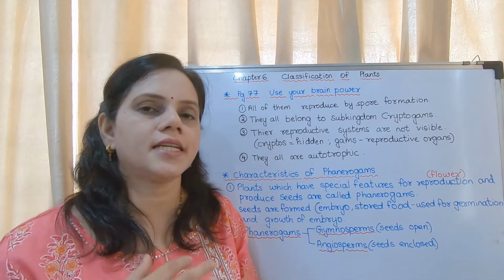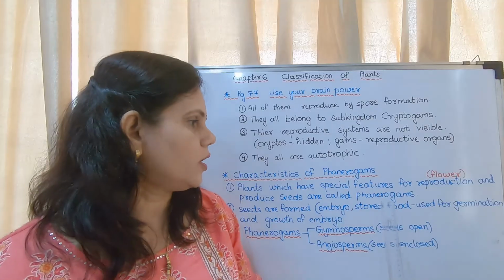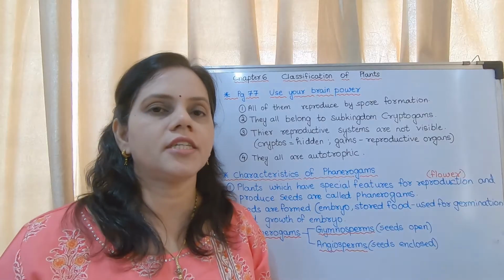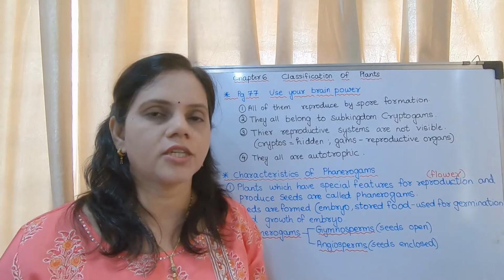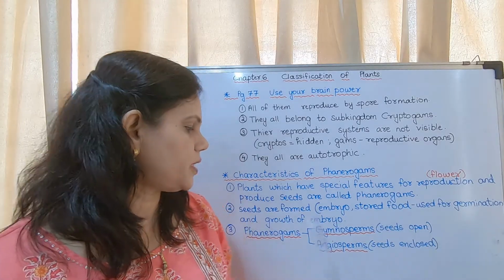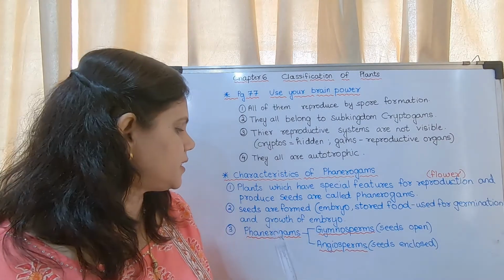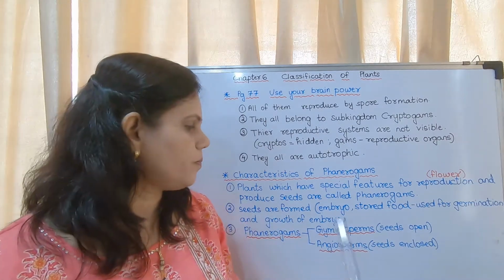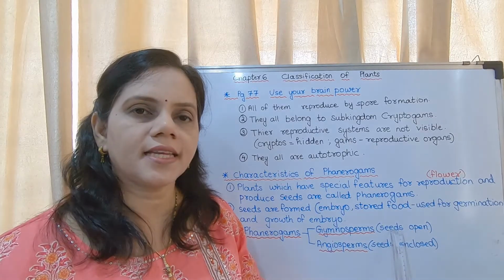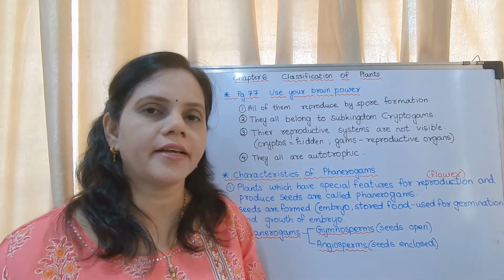Inside the seed there is an embryo and there is stored food for that embryo, and this food is used for germination. What is germination? It is the growth of the seed into a plant. That is called as germination. So the stored food is used for germination and the growth of the embryo. Okay, and the third is phanerogams are divided into 2, gymnosperms and angiosperms. Gymnosperms have their seeds open, angiosperms have their seeds enclosed inside a fruit.